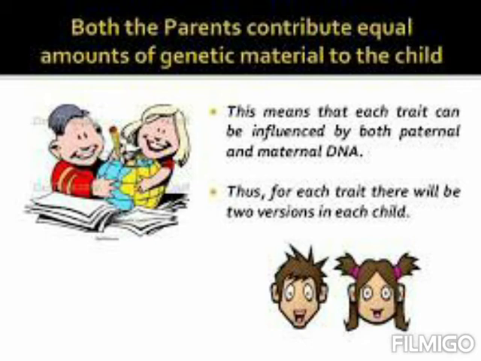What is DNA? Children, DNA is the information source. It carries all the information for making proteins in the cell. It carries information like what the color of the skin would be, what the eye color would be, the hair texture, straight or curly. So it carries all the information, and the child carries all the characters from parents, half from the paternal side and half from the maternal side. For each trait there would be two versions in each child.